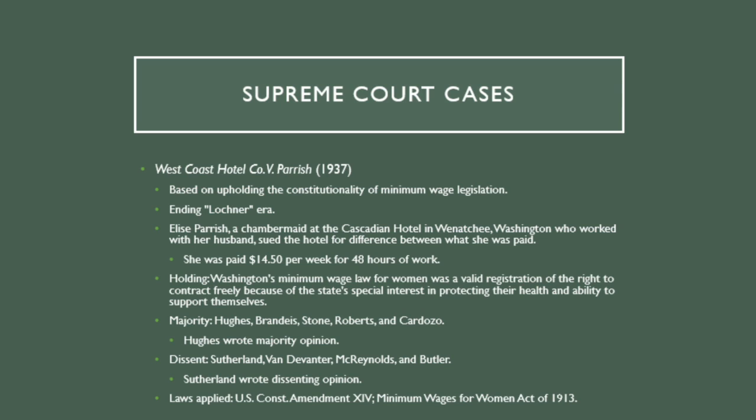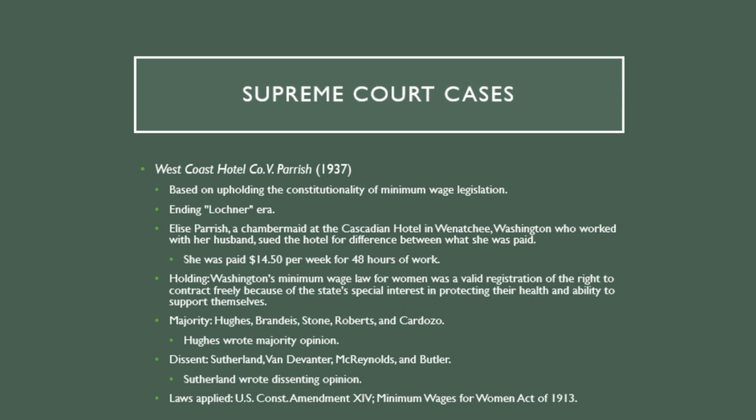The holding for the case was that Washington's minimum wage law for women was a valid regulation of the right to contract freely because of the state's special interest in protecting their health and ability to support themselves. The majority justices were Hughes, Brandeis, Stone, Roberts, and Cardozo, and Hughes wrote the majority opinion. The dissent was Sutherland, Van Devanter, McReynolds, and Butler, and Sutherland wrote the dissenting opinion.